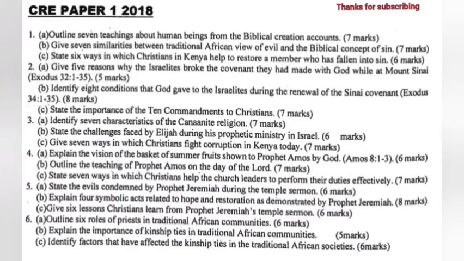Question 4a. Explain the vision of the basket of summer fruits shown to Prophet Amos by God as found in Amos chapter 8 from verse 1 to 3. 4b. Outline the teaching of Prophet Amos on the day of the Lord. 4c. State 7 ways in which Christians help the church leaders to perform their duties effectively.